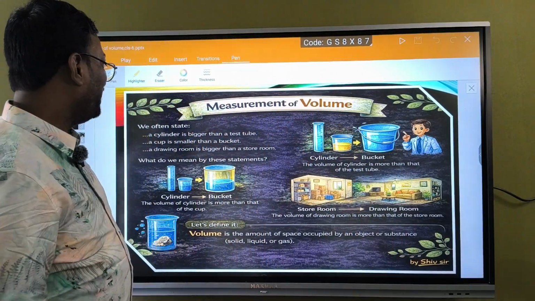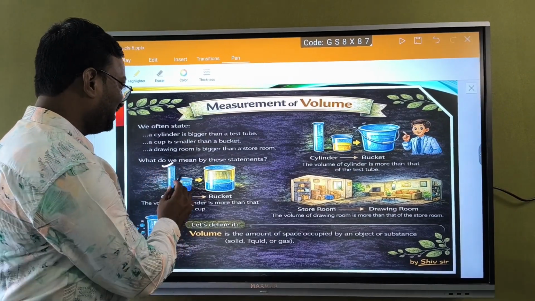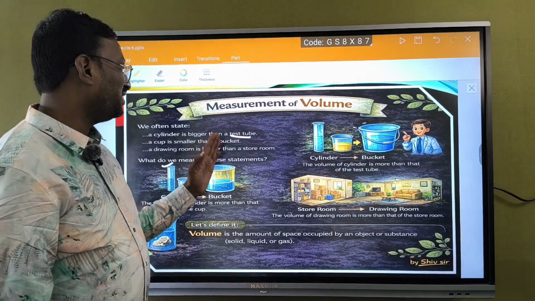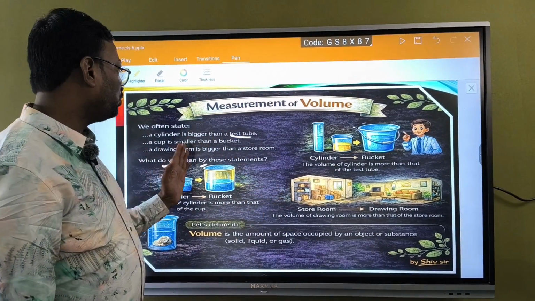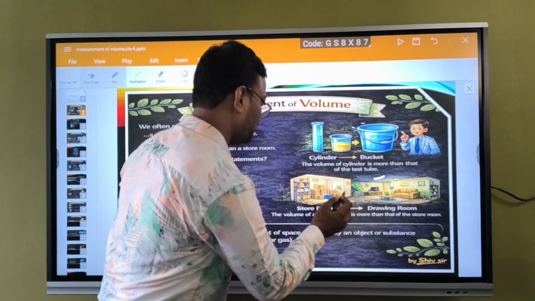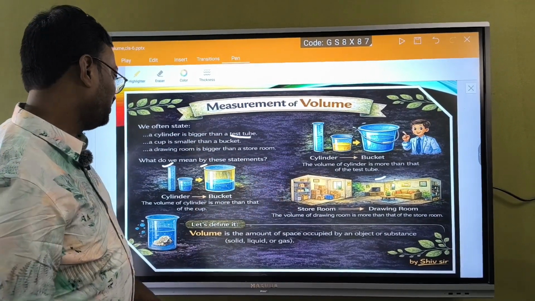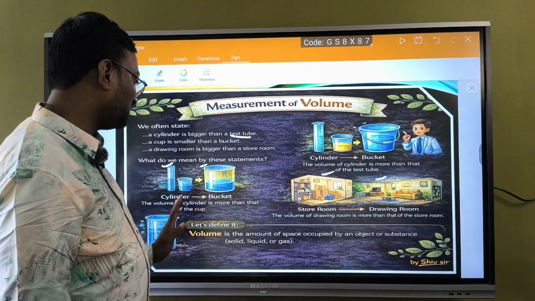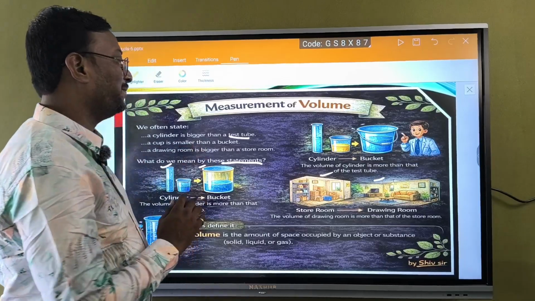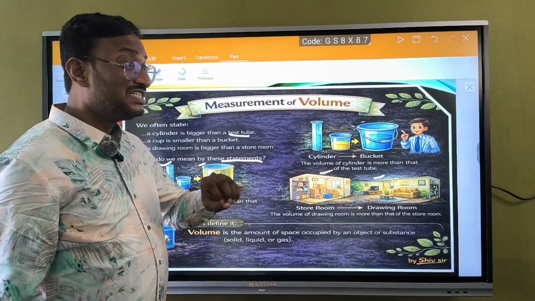Alright, see now. We often state a cylinder is bigger than a test tube. See children here, the test tube is the smaller one and the cylinder is the larger one when compared to the test tube. A cup is smaller than a bucket, we all know it. A drawing room is bigger than a storeroom. So one will be bigger when compared to the other. The volume of the cylinder is more than that of a cup. So what do these statements represent? These statements represent volume. Volume means space occupied.